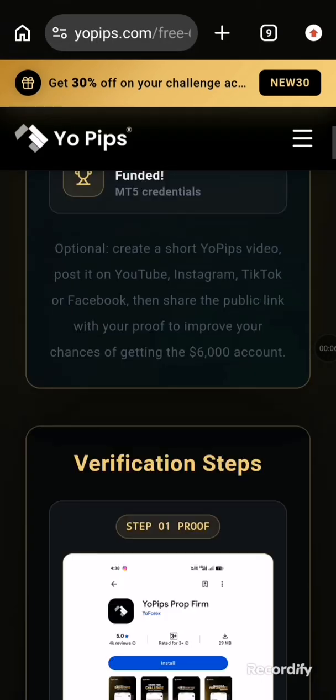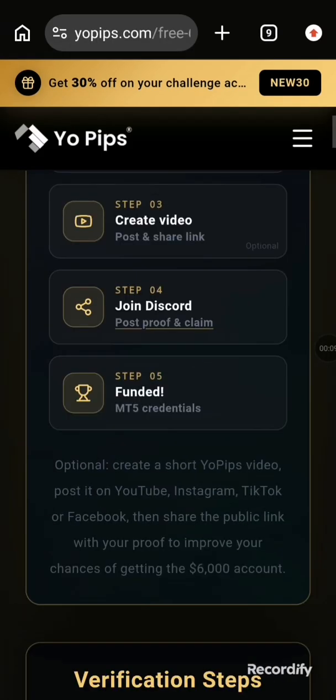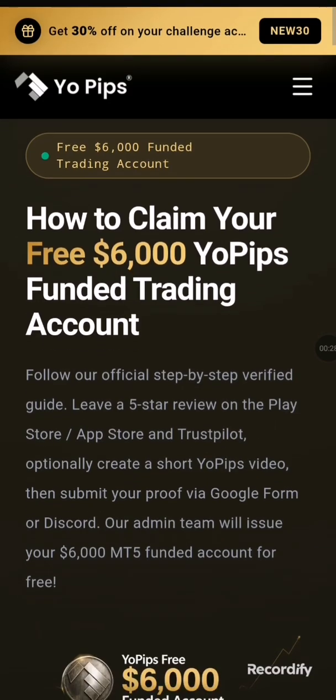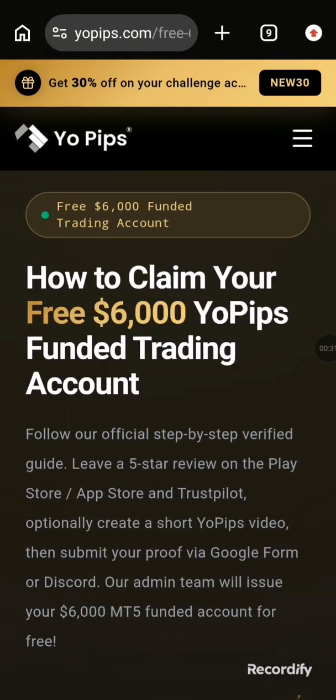Today also, as usual, I have got another free account for you guys. Just look at it. This is your pipes free account, one step challenge. Everyone can claim this account by following these simple steps. You don't want to miss this account. It is 6,000 dollars. It is free. How to claim your free 6,000 your pipes fund trading account?